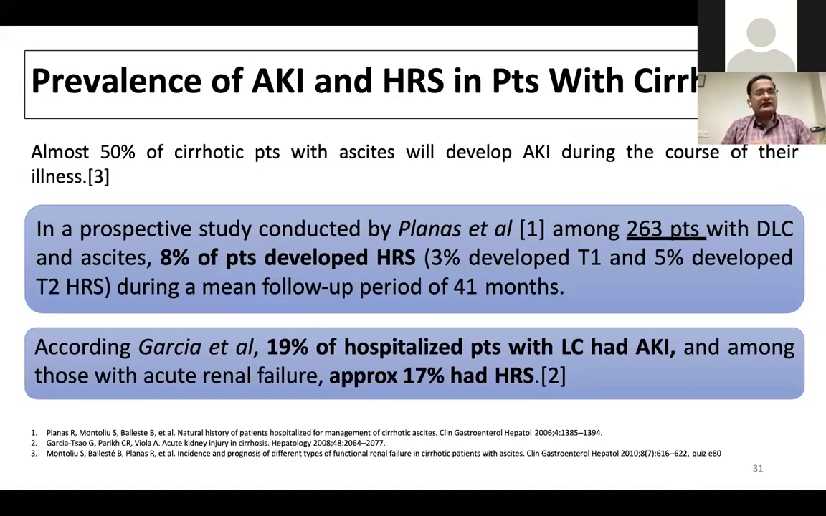Almost 50% of the cirrhotic patients with ascites will develop acute kidney injury at some point in their illness. It has been shown that acute kidney injury itself is very common, but the prevalence of HRS is very low. As you can see, only 8% of the patients with decompensated liver cirrhosis develop HRS, and 17 to 19%, a very small quantity of those with AKI, actually have HRS. So it becomes very important to diagnose HRS amongst the AKI in patients with cirrhosis.